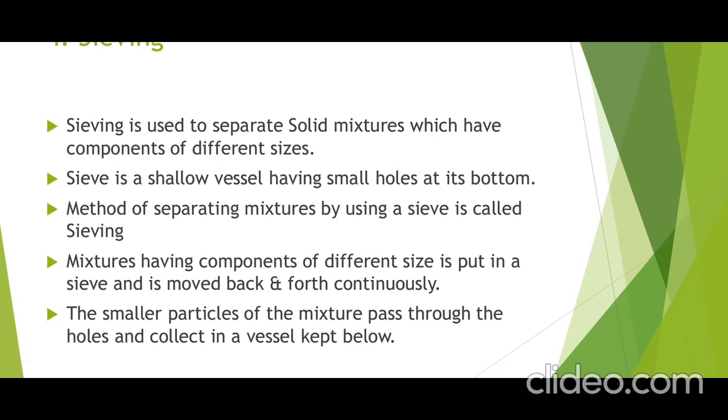A mixture having components of different sizes is put in a sieve. You will put it in a sieve, and then the sieve is moved back and forth continuously with the hand. So what will happen? The smaller particles will pass through the holes, and the bigger particles will remain on the upper side of the mesh, known as the jari. The bigger particles cannot pass through the small holes and remain behind in the sieve.